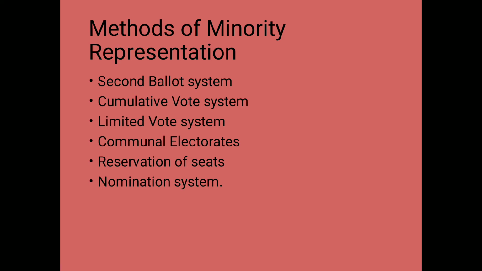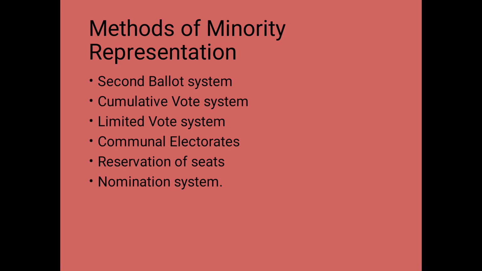Now the third method, limited vote system. Now let's see how this method gives a representation to the minority, children. Under this method of minority representation, multi-member constituencies are created. Each voter is given several votes, but decidedly 1 or 2 votes less than the number of representatives to be elected. For example, if 4 representatives are to be elected from one constituency, each voter is given 2 or 3 votes. Now the majority community can get at the maximum 2 or 3 seats because each voter can exercise only 2 or 3 votes. The remaining seats naturally go to the minorities.